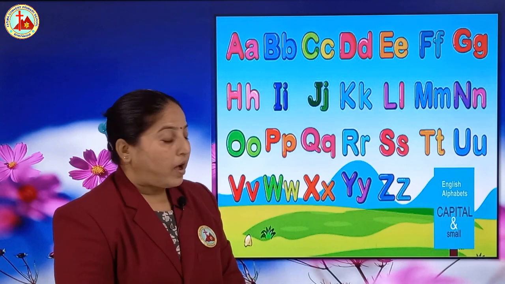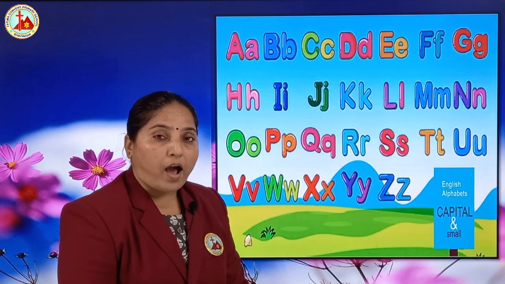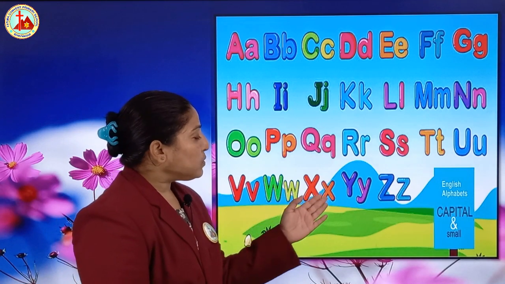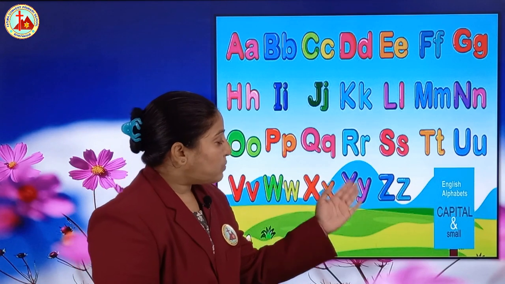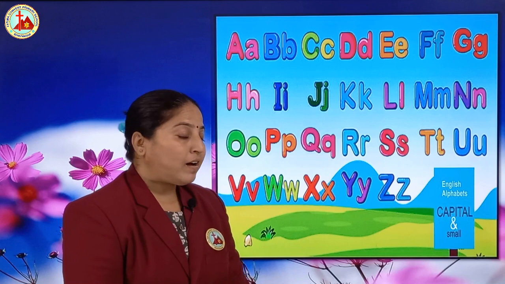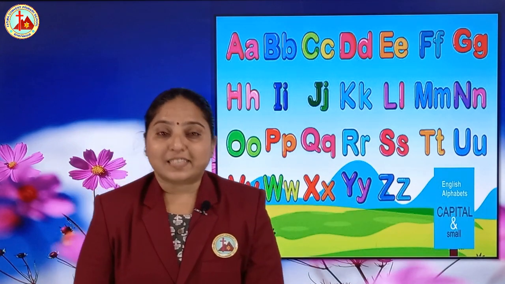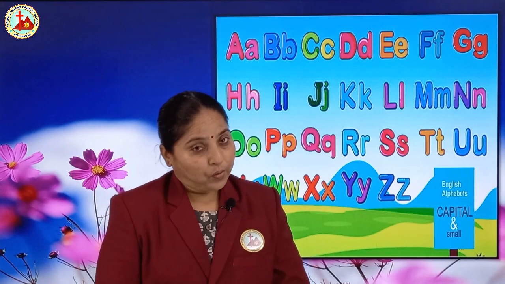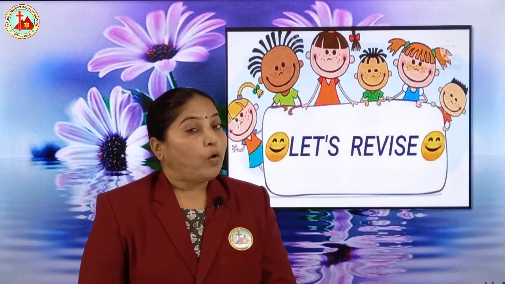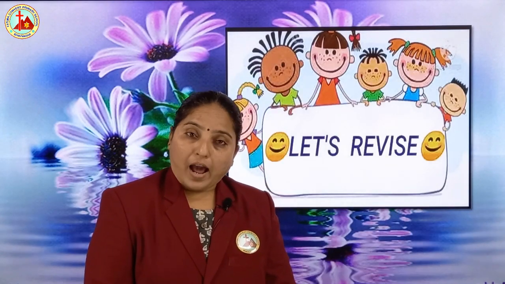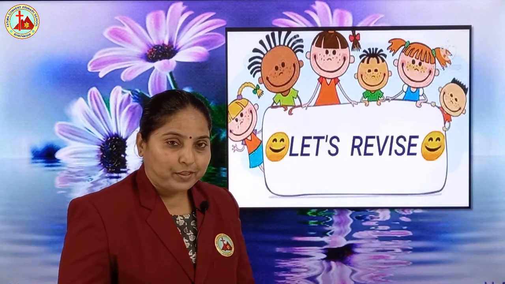V says va. Capital W, small w. W says wa. Capital X, small x. X says xa. Capital Y, small y. Y says ya. And last, capital Z, small z. Z says za. Okay, so children, you have to speak these letters every day. Now, let's revise the sound of alphabet that we have already learned in previous session. Okay, are you ready for that?